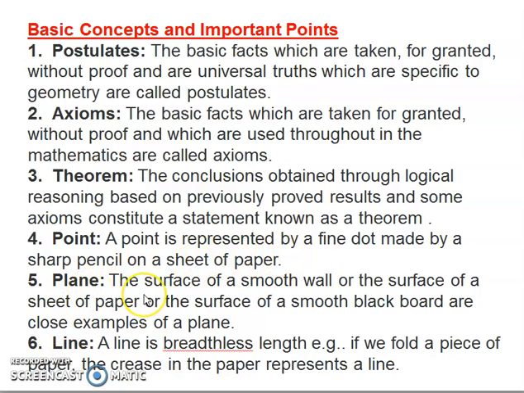A plane is a smooth surface like a wall, the surface of a sheet of paper or a smooth blackboard. These are examples of a plane. So a plane is two-dimensional. It will have two dimensions. A line is a breadthless length. For example, if we fold a piece of paper, the crease in the paper represents a line. So a line is unidimensional. It has only a single dimension, that is one length. You can define the length of a line segment with a single measurement, usually taken in centimeters, meters, kilometers, etc.